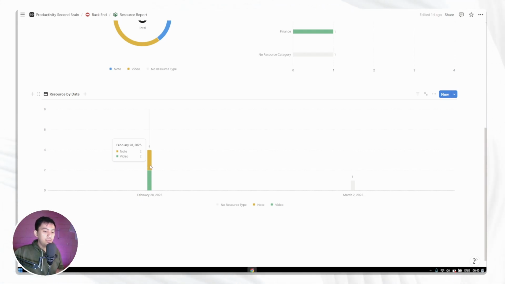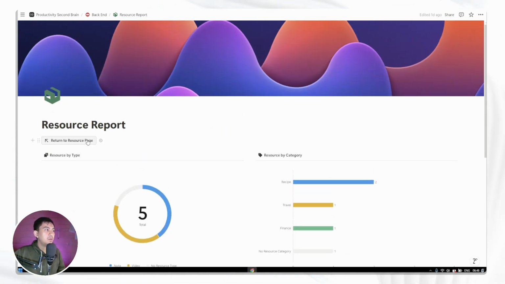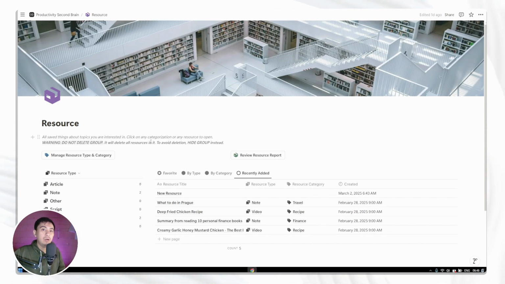So what will happen is you will see, when you have more resources, a distribution of the resources based on the time when they were added, and you will also see, for example, on this February 28th, I added 2 notes and 2 videos, and on the other dates, you can also see different things. So that's a really simple resource report. And basically that's all about resources.